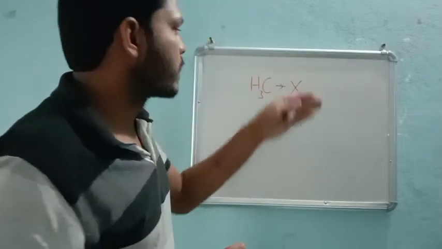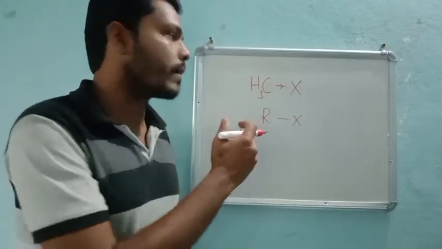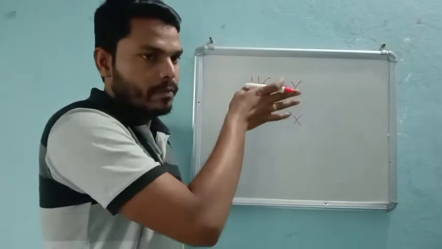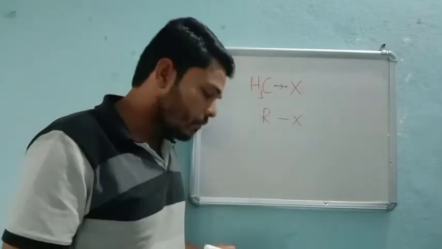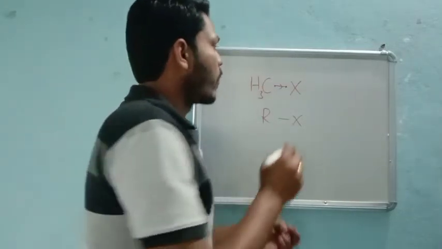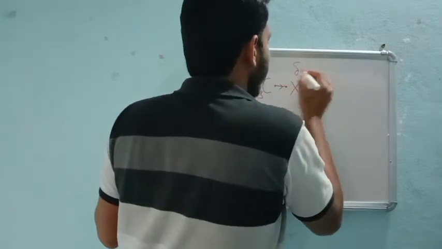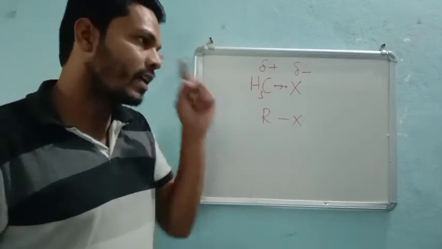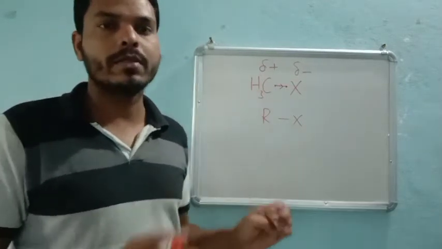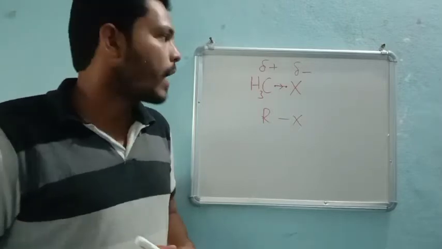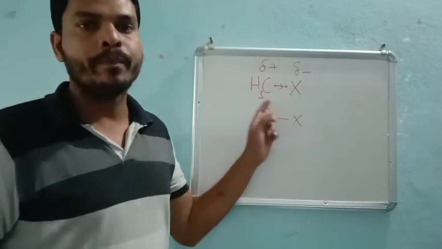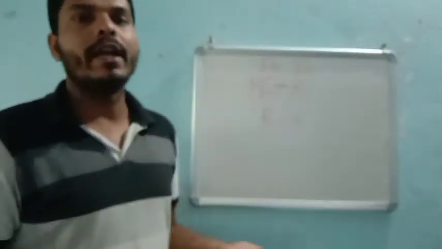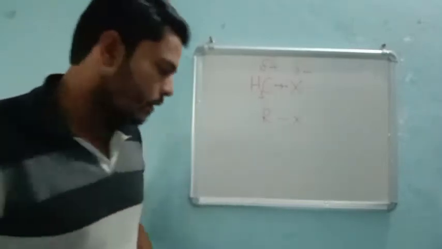So now what happens? Slightly the bonded pair, that means the electrons involved in the bond formation, slightly move towards the halogen. As a result, it will get a partial negative charge and the carbon a partial positive charge, right? And one more thing I can say is that haloalkane is very stable. Once the bond formation takes place between the halogen and the alkyl group, the compound will be very stable. It will not readily undergo reaction. One point.